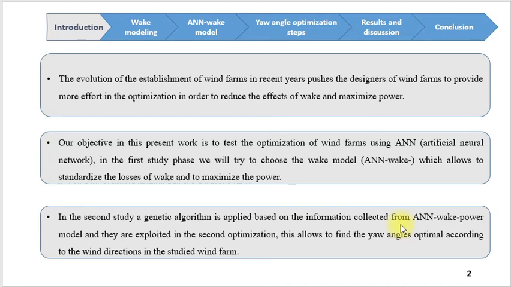In the first study phase, we will try to choose the wake model, the artificial neural network wake, which allows us to standardize the wake losses and to maximize the power. In the second study, a genetic algorithm is applied based on the information collected from the artificial neural network wake power model, and it is exploited in the second optimization. This allows us to find the optimal yaw angles according to the wind direction in the studied wind farm.